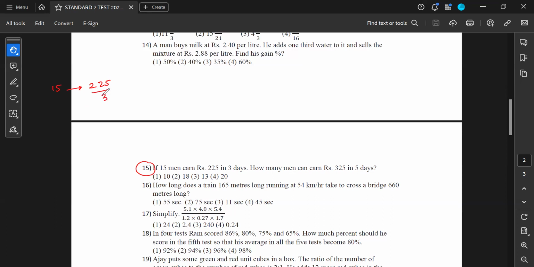So divided by 3 should be. Okay. Then how many men can earn? Actually, this can be done logically also. Just give me a minute. I'm just trying to remember a shortcut method for this.